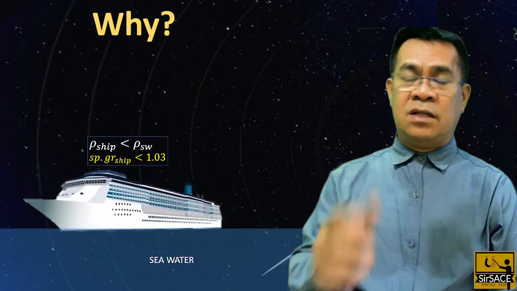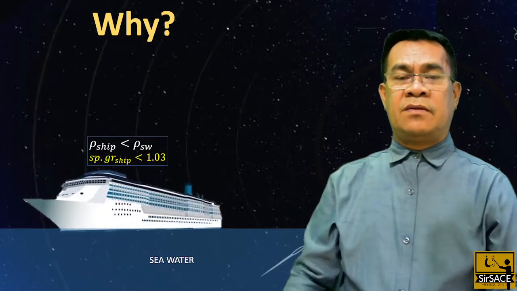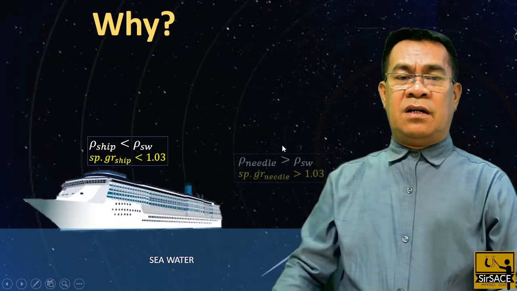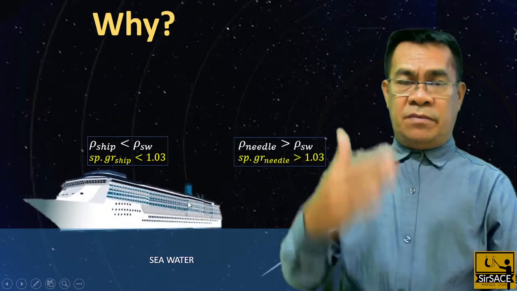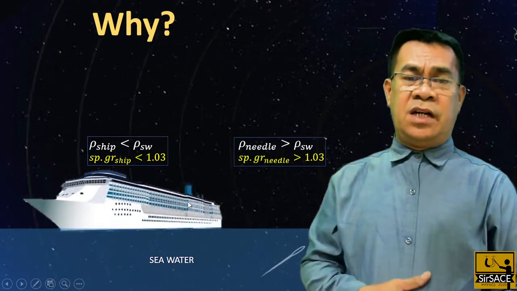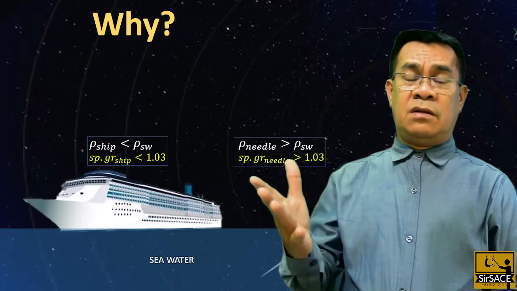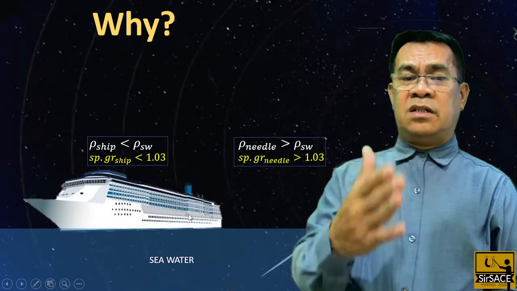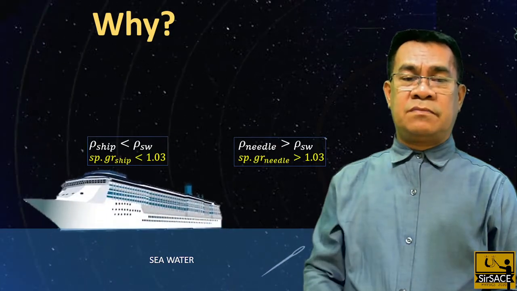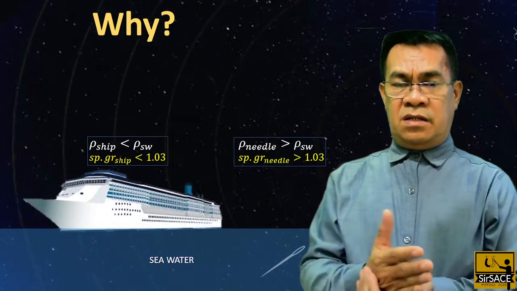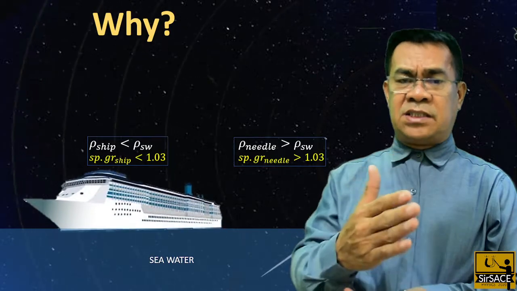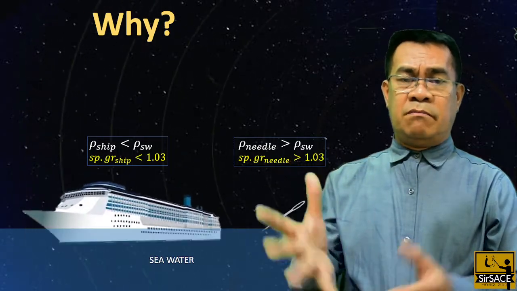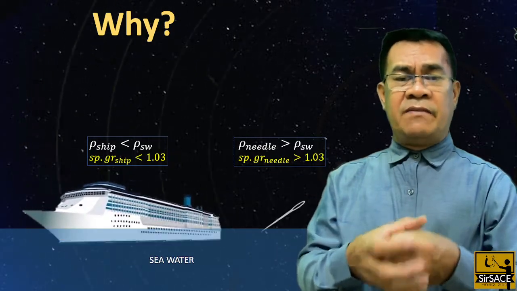because our reference material now is the sea water. For the needle, because it submerges into the sea water, the needle density should be greater than the density of seawater. The mass is less compared to the ship, but the volume is very, very small.